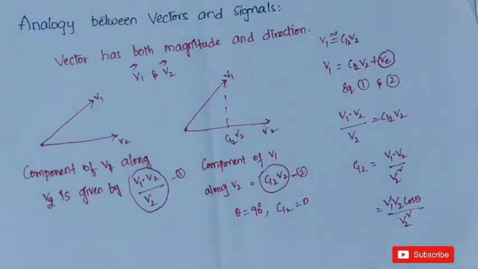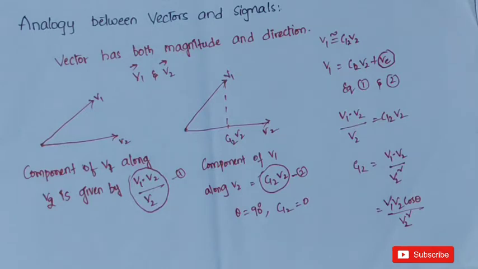It means the two vectors are perpendicular. They are satisfying the orthogonality condition. If two vectors are mutually perpendicular, then it is called the orthogonality condition. It means the angle between these two vectors is 90 degrees. If these two vectors are perpendicular, then there will be no component of v1 on v2.